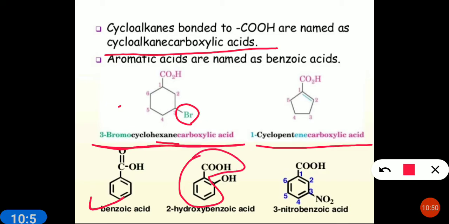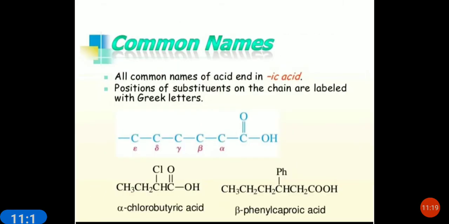Now here it is number 1 to this and number 2 to the OH carbon. 2-hydroxybenzoic acid. Third one is 3-nitrobenzoic acid. So your main chain is this benzoic acid, and then you can name the substituent according to the position. Don't write ortho, meta and para in case of the IUPAC system. You have to specify numbers only.